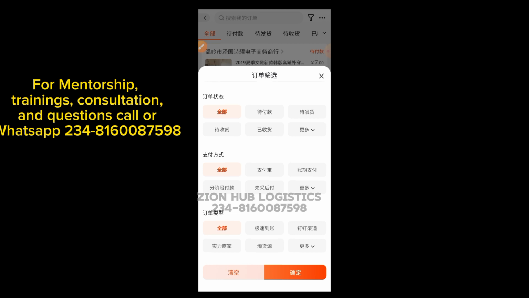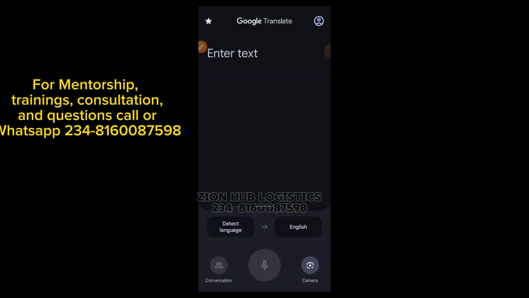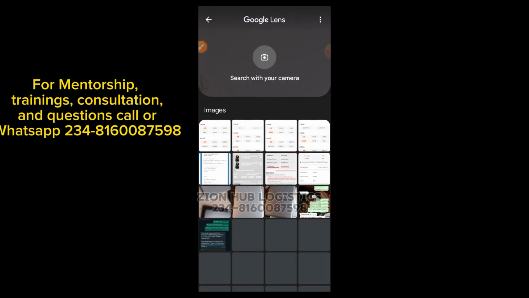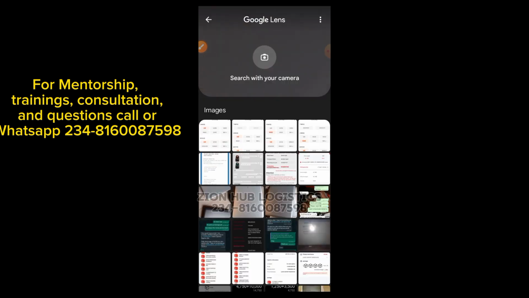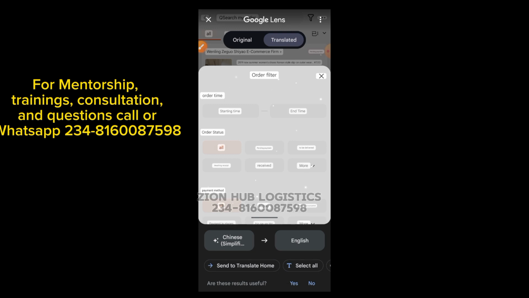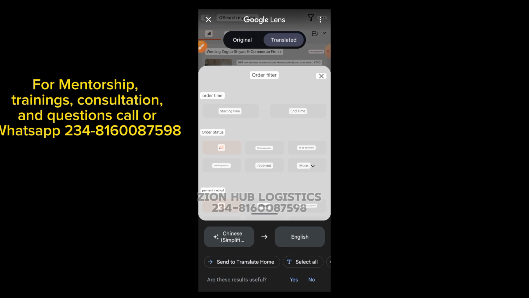Now, let's head over to my Google Translator. This is my Google Translator here. So let me click on my camera like I always do, right? So we are going to be translating what we just did now. So I'm going to click on here. Now this is the page. This is the filter page.